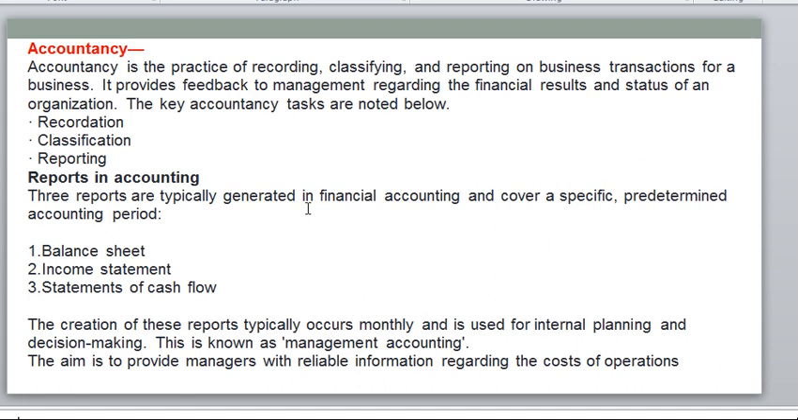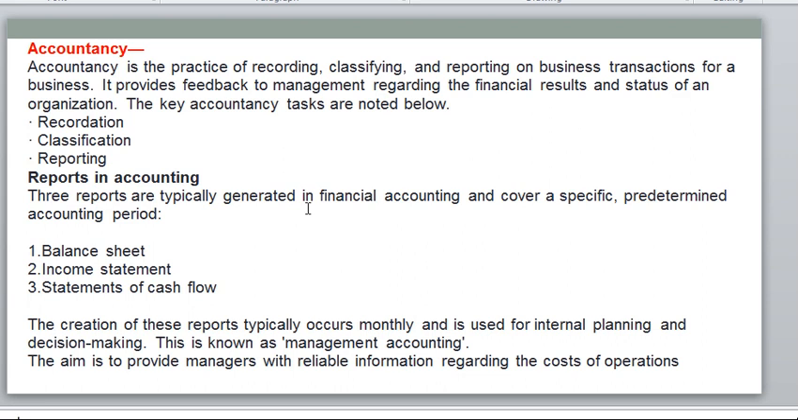Just now explained, right? So the key accountancy tasks are noted below: recording, classifying, reporting. Okay. So not summarizing, it's reporting. Reporting means advanced. So what do we need to report? Balance sheet, income statement, profit and loss account we need to report. And cash flow statements: how much cash inflows and how much cash outflows. That is called the cash flow statement. Okay. So this is all the information we need to find in accountancy. It's a reporting activity. It's advanced.